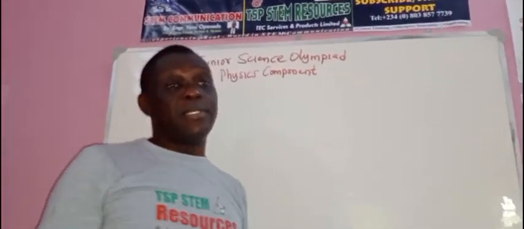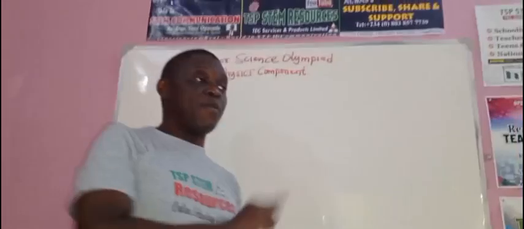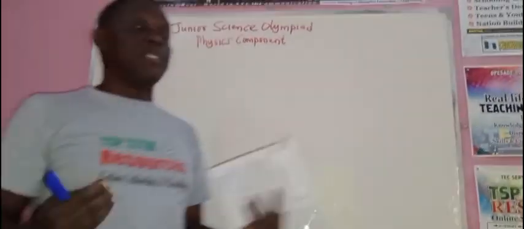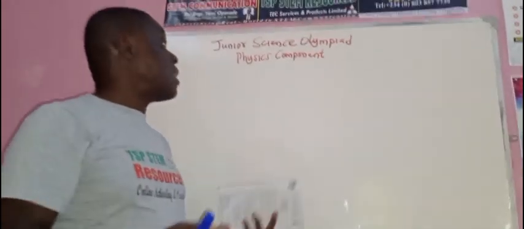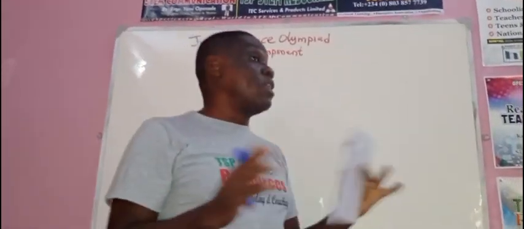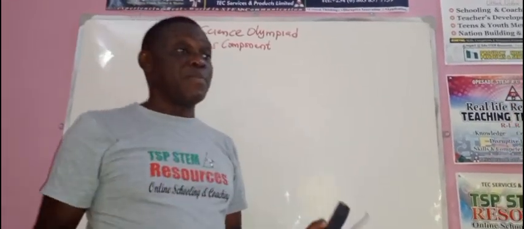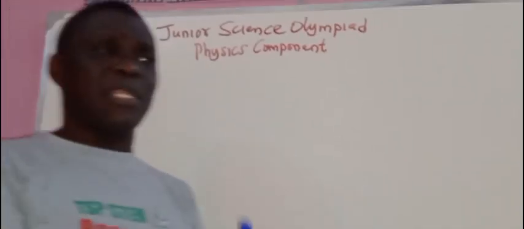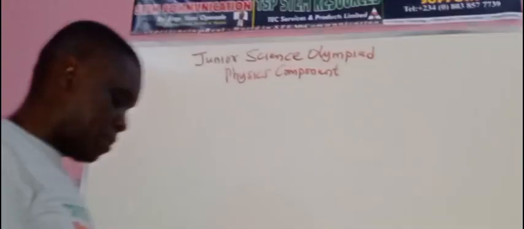Well, this is an emergency exposition, so please bear with me if you see me jumping from one area to another, because what you need as a candidate preparing for the Junior Science Olympiad examination is to be well exposed in diversity. As a matter of fact, Olympiad is an international program and it is highly diversified. Based on the past questions that I have seen, it requires proactiveness. So you may see me moving from one aspect, content, to the other.